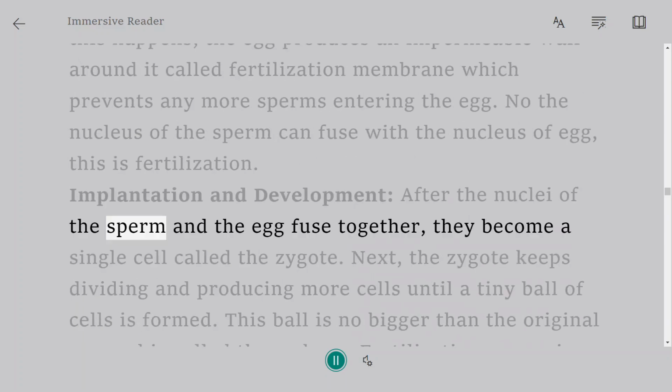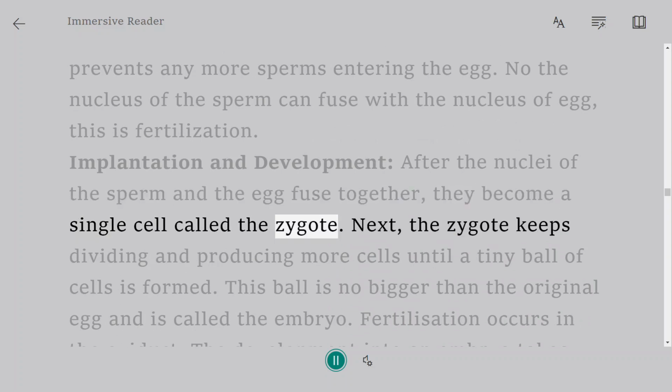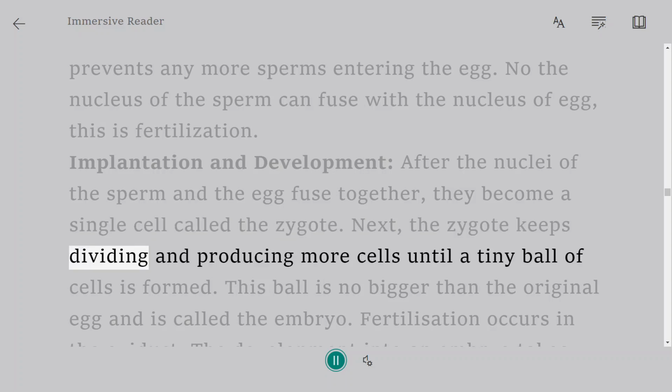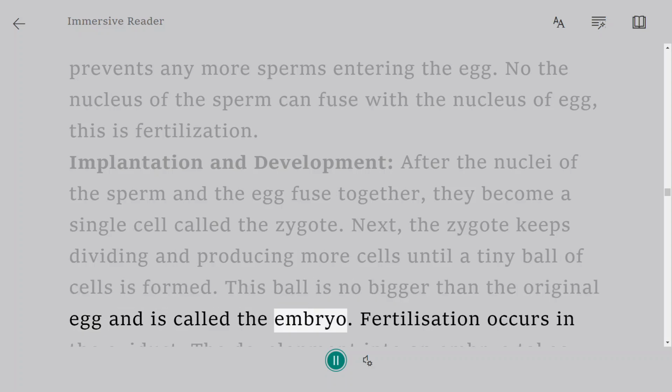Implantation and development. After the nuclei of the sperm and the egg fuse together, they become a single cell called the zygote. Next, the zygote keeps dividing and producing more cells until a tiny ball of cells is formed. This ball is no bigger than the original egg and is called the embryo.